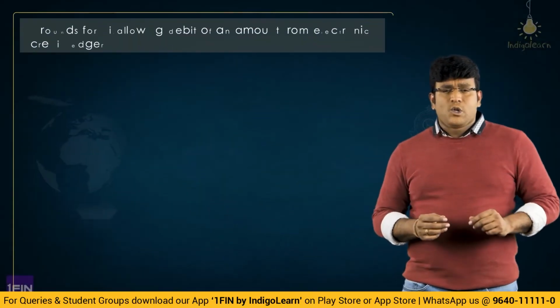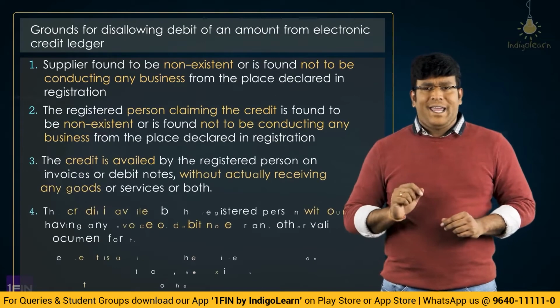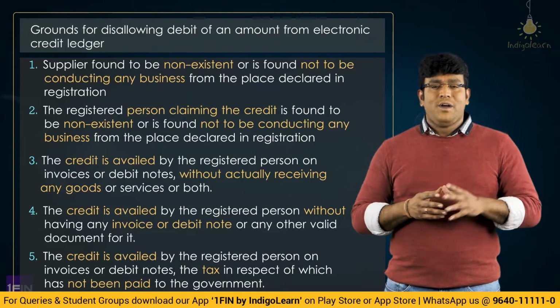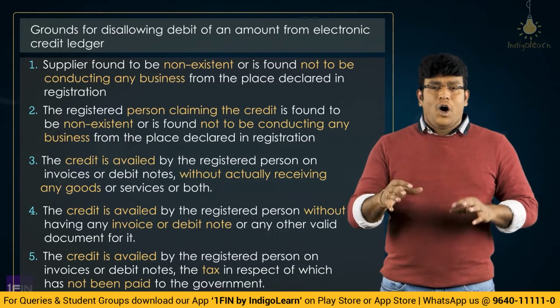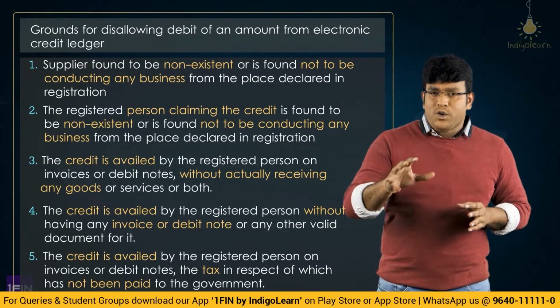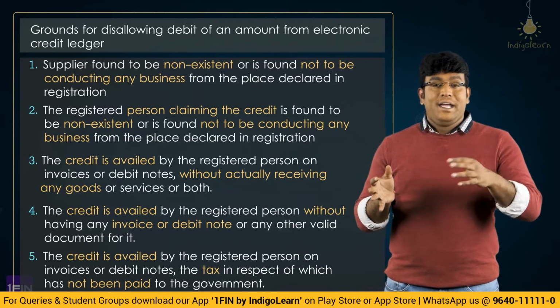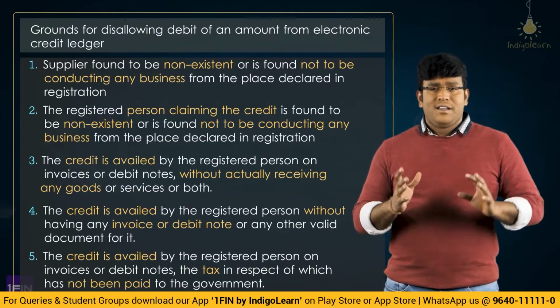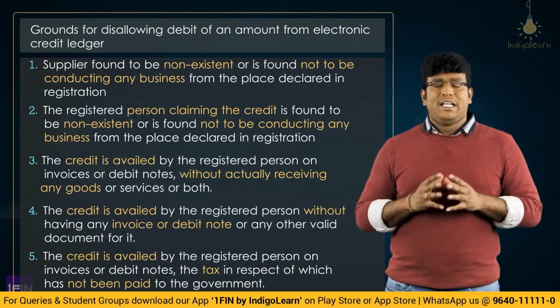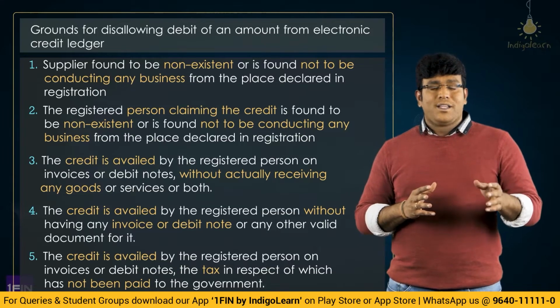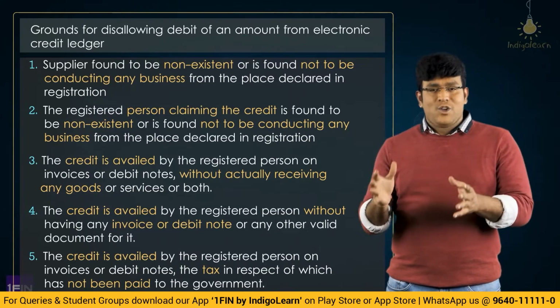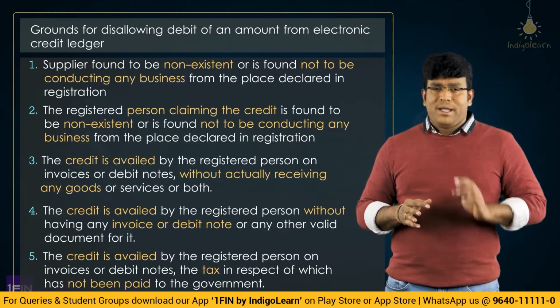So with respect to this concept of Rule 86A, where we discussed the concept of disallowing debit from the electronic credit ledger, the officer will specify that you cannot use the balance in the credit ledger in any of those above circumstances. That is where credit is fraudulently availed, no invoice or goods are not received, or the supplier has not paid the tax, or he is not conducting business from the registered place of business.